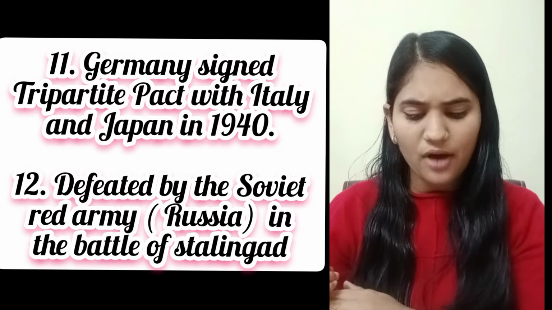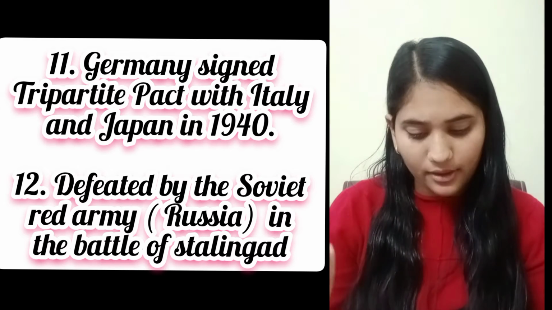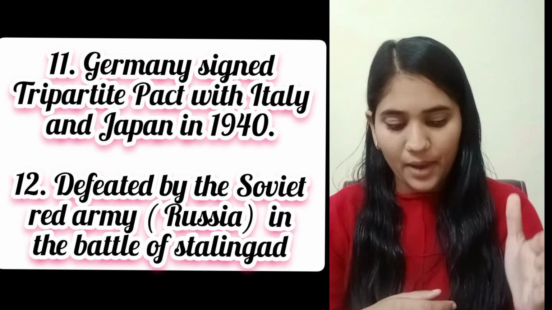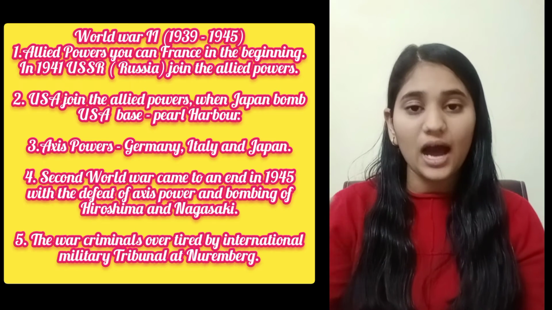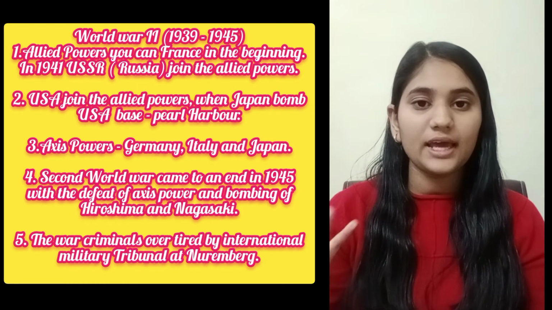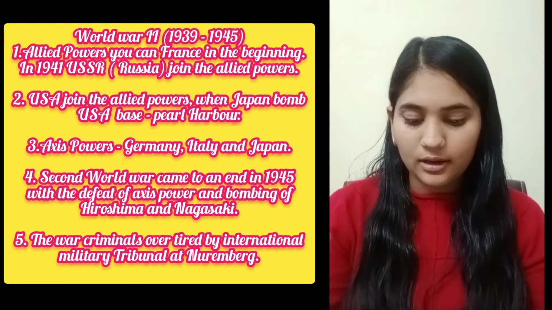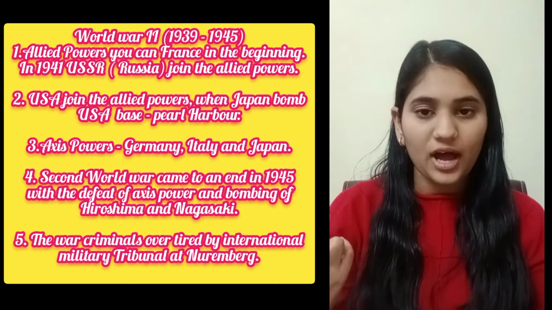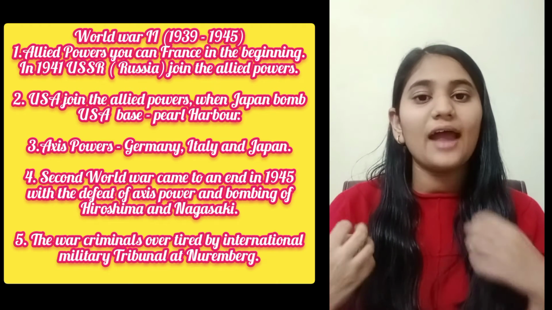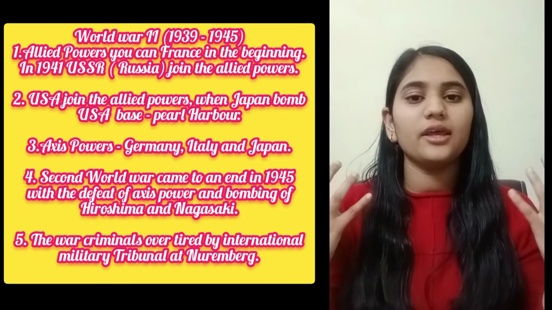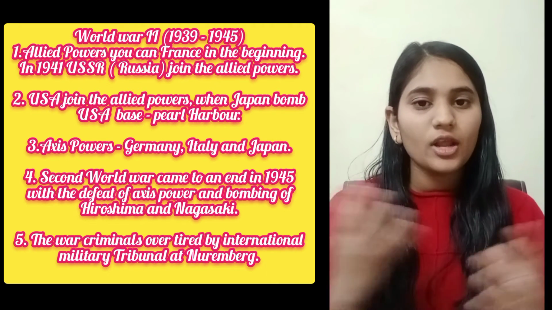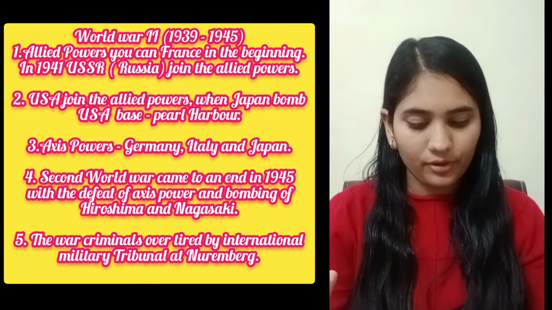The Axis powers were Germany, Italy, and Japan. And in the Allied powers, all four countries were now there: the UK, France, Russia, and the USA. The war begins, and these two powers were fighting against each other.